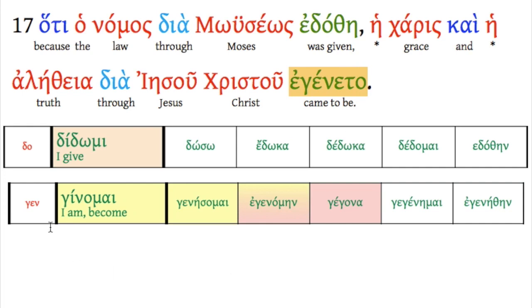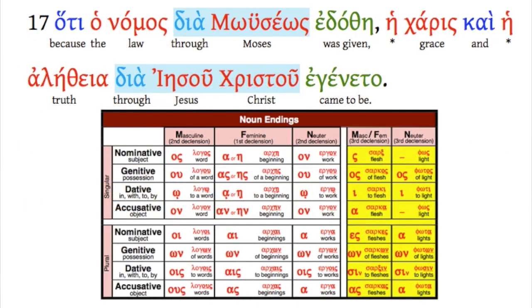We've seen this one before, of course, from ginomai. It's that second aorist, which is also deponent, egenomēn, again o, again eta. So third person singular. It came to be. This verse is packed with nouns here. We've got dia with the genitive, and that's one of those strange genitives that ends in omega sigma. But dia Iesou Christou is straightforward, nice, easy, second declension genitives. Dia with the genitive means through. So the law through Moses, grace and truth through Jesus Christ.